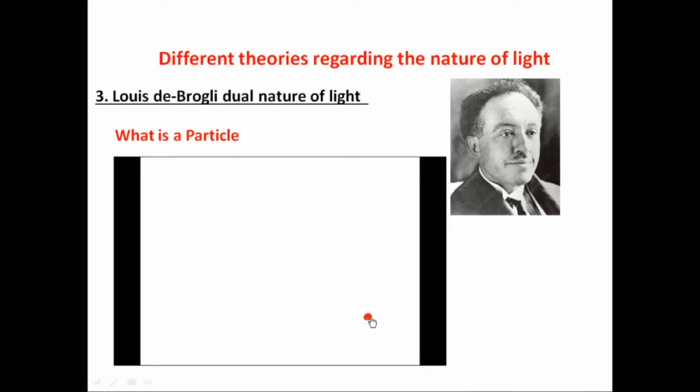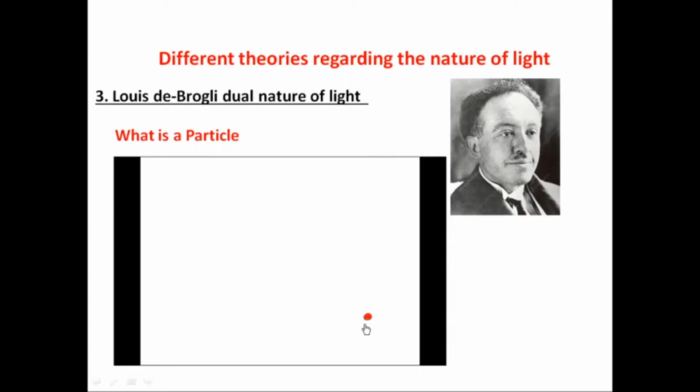It also has some energy. That means when the particle touches the floor, assume this is the floor, when it is a projectile, it is thrown up at a certain angle, goes to a certain height, and after that reaches the earth. When it reaches the earth, due to the energy of the particle, it is broken. If you see this one, it makes small pieces of the particle, and that is due to the energy. The particle is broken because it has certain energy. This is only one example diagram.